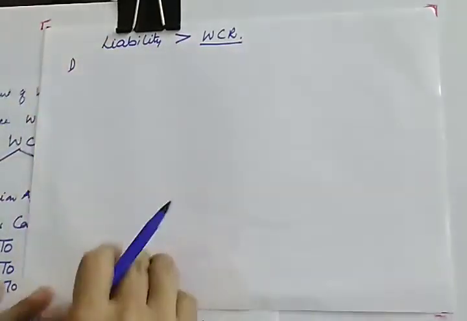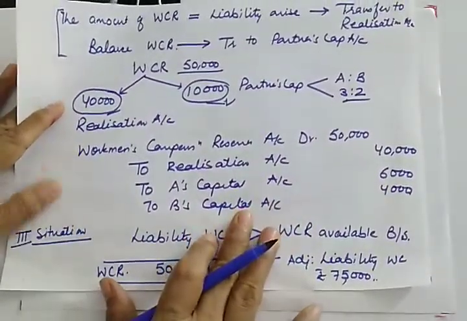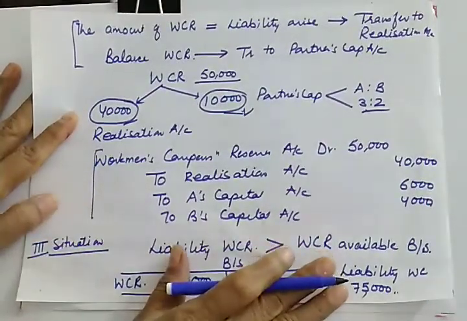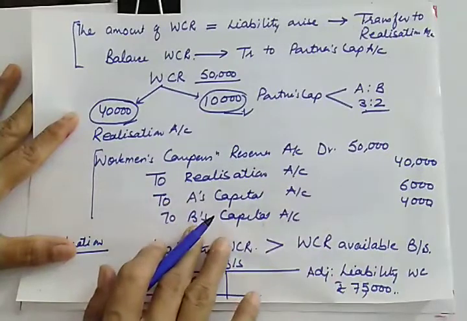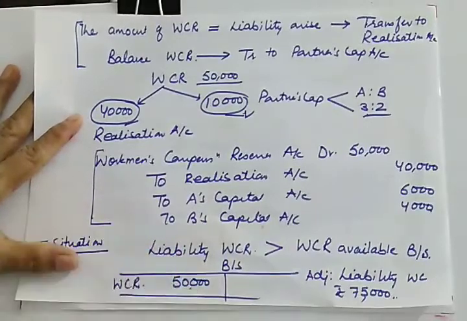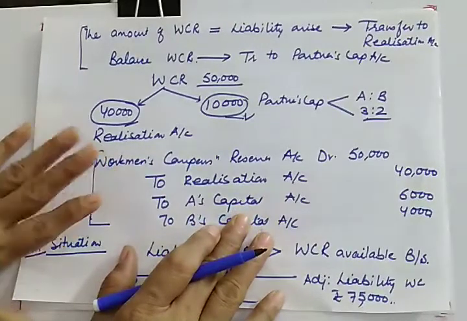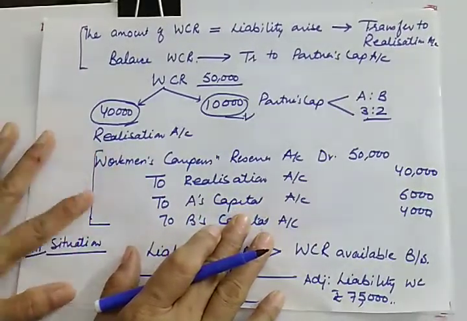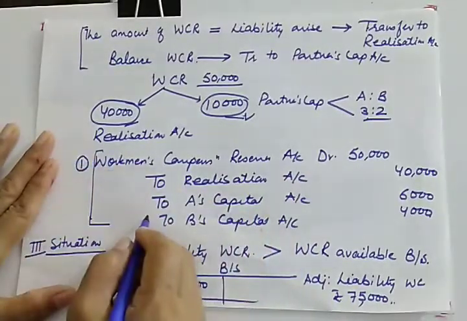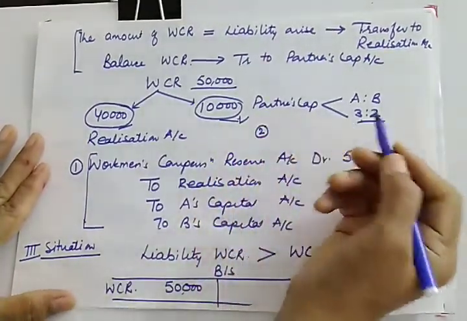First point. Okay, and one more thing, one more journal entry which we left here, because this is a case of dissolution. So what will happen in case of dissolution? Along with this, I am leaving this third situation because there was one more entry here. Along with this entry, you have to pass one more entry which is related to the payment of liability, because you have to clear all the liabilities right now. So the second entry, first entry will be this in the second situation, and the second entry I am writing here, second entry for payment of liability.